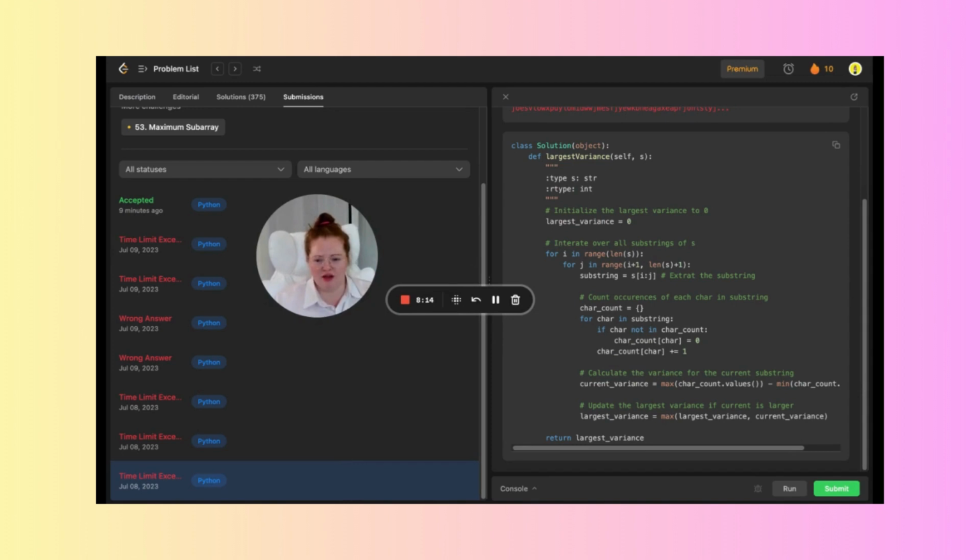So my initial thought was to initialize the largest variance to 0 and then iterate over all substrings of S and extract, obviously I have a typo, extract the substring. And then I was trying to count each character in the substring and then calculate the variance of that current substring, and then update the largest variance if it was larger, and then return the largest variance.